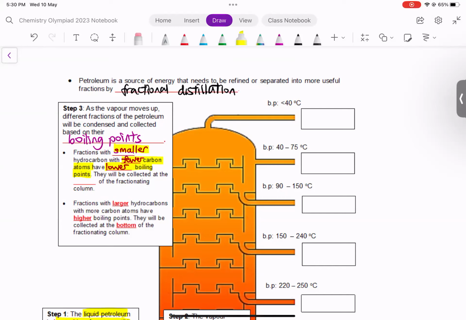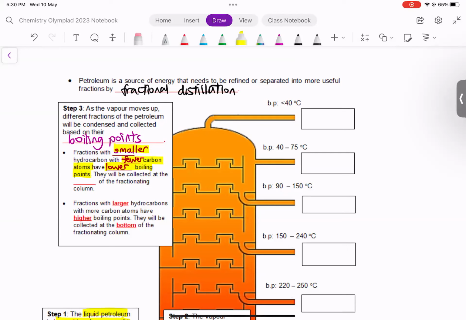But there is also a pattern amongst the simple molecules. If the simple molecules are smaller, they have fewer atoms, and they are lighter in mass, their boiling points are lower. So for example, you compare hydrogen gas, H2, versus something like sulfur dioxide, SO2.